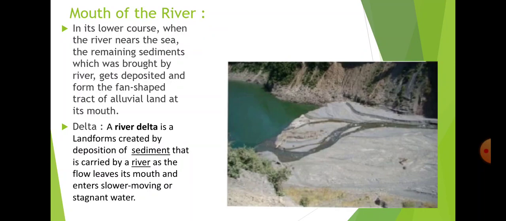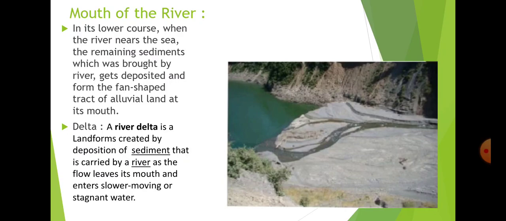So that is why the delta is formed by the river at the coast of the oceans or the sea. Whatever is formed by the river at the mouth is known as a delta, and that delta is triangular in shape, which is why it is known as the delta.